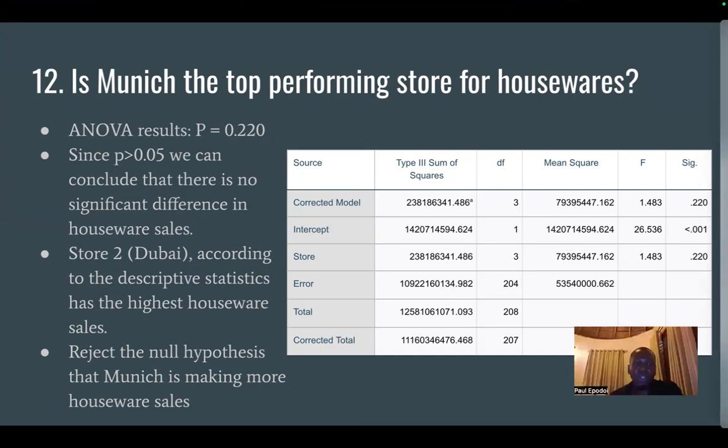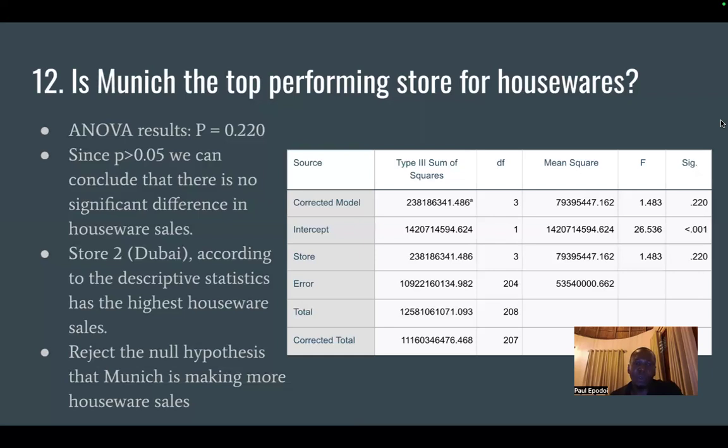Yeah, question 12 on whether Munich is the top performing store for housewares. We ran a one-way ANOVA analysis, and the p-value we arrived at is 0.220, and compared to the significance level of 0.05, we realized that there is no significant difference in the houseware sales for Munich.